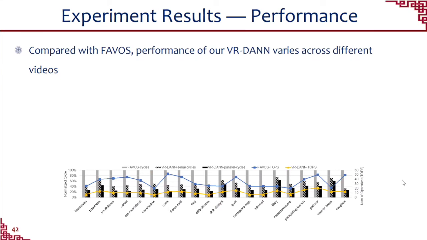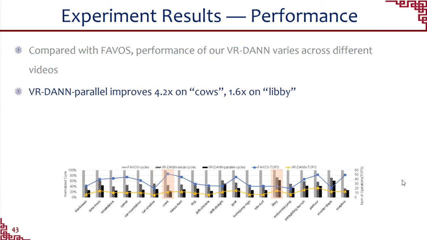In detail, compared with FAVOS, performance of our VR-DANN varies across different videos. For example, VR-DANN improved 4.2 times on cows, 1.6 times on Libby, and the TOPS drops 16% on average.